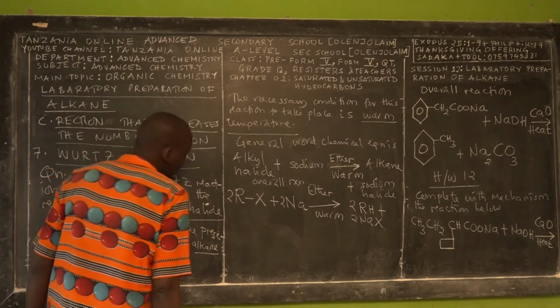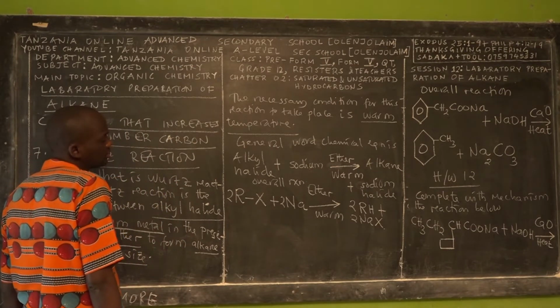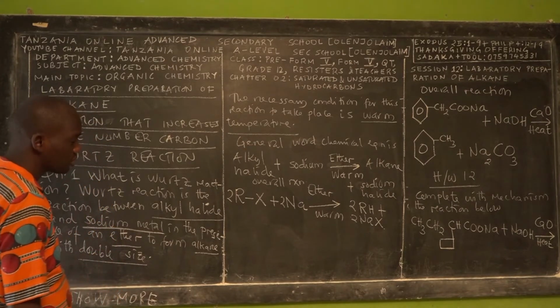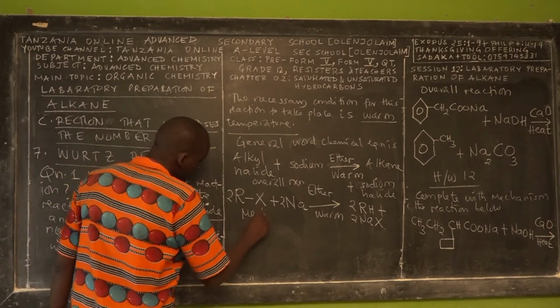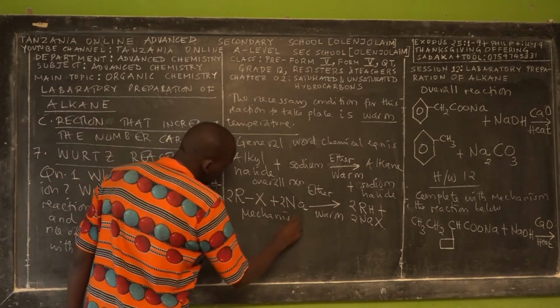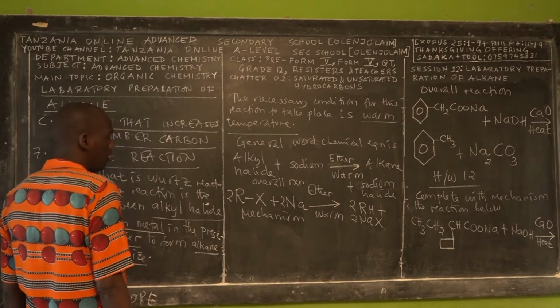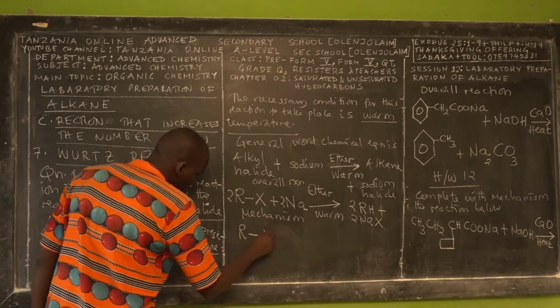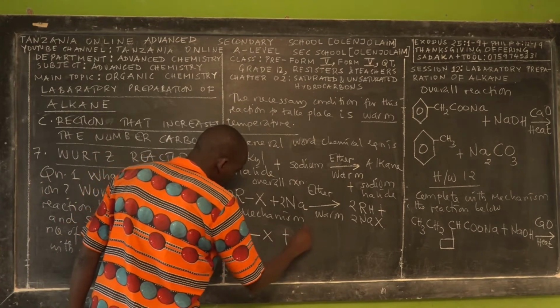The mechanism is very simple. You have to understand the process that is going on. We have a hydrocarbon group attached to the halogen.